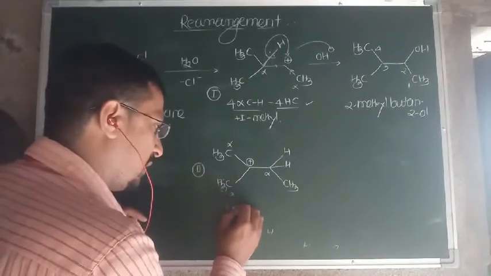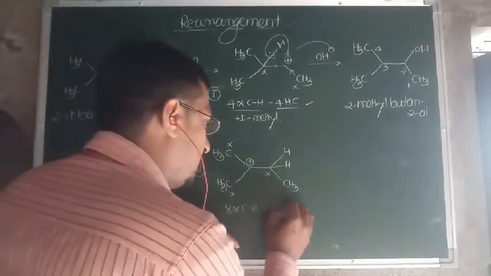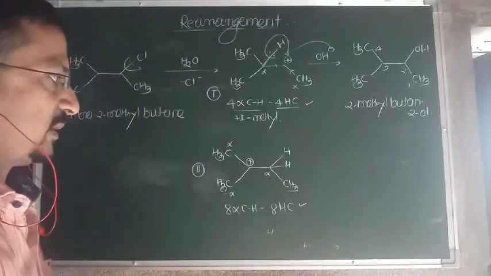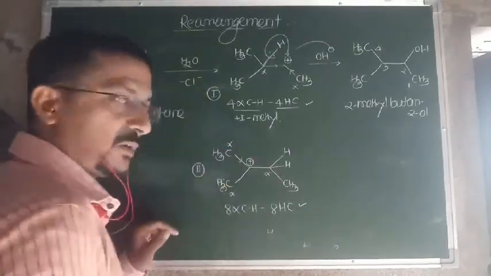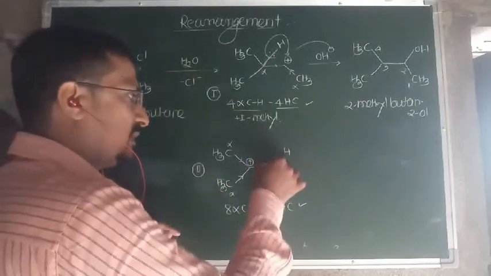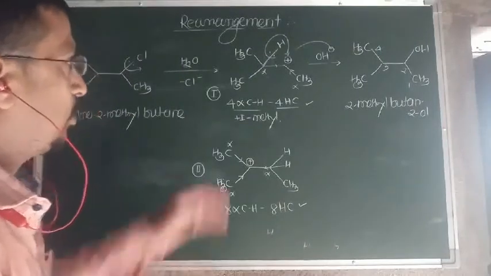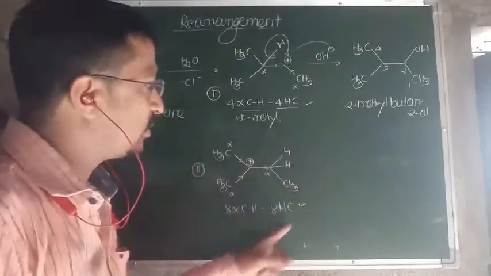There are 8 alpha carbon-hydrogen bonds, in the sense that 8 hyperconjugative structures are possible. In addition to that, this is the plus I inductive effect of methyl, and the whole ethyl group gives one more plus I inductive effect. So overall, considering all electronic effects, this second is more stable than the first.